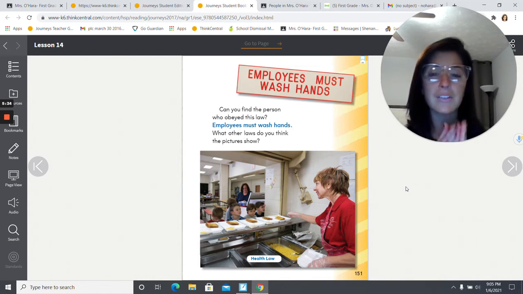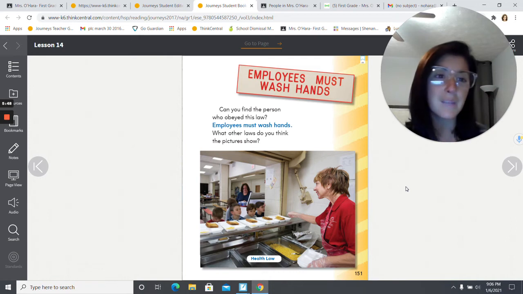So that's why it's so important to make sure that employees and everybody should wash their hands before they eat every meal, and make sure that you wash your hands anytime you might happen to sneeze on them or cough on them or touch something dirty. It just keeps people healthy and it prevents the spread of germs.